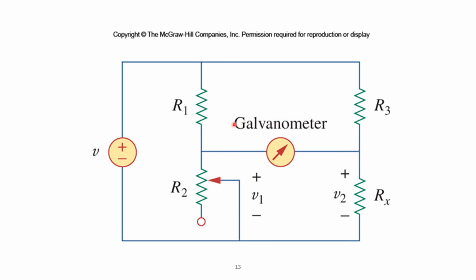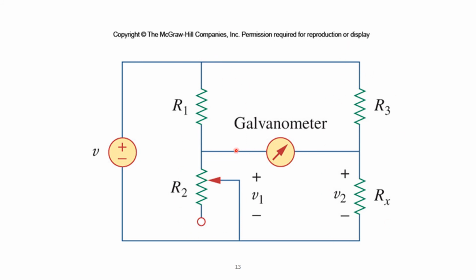And why would there be 0 current flowing through here? Well, as we stated previously, this means that this branch is at the same voltage as this branch, which means these two are in parallel, at the same voltage as here.